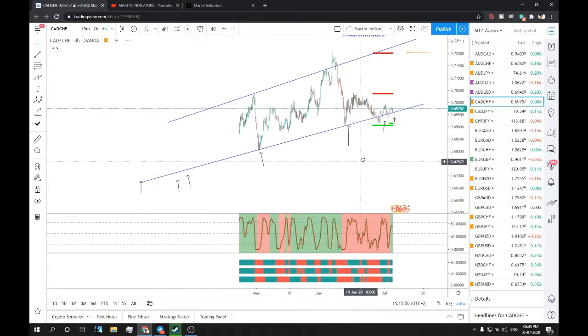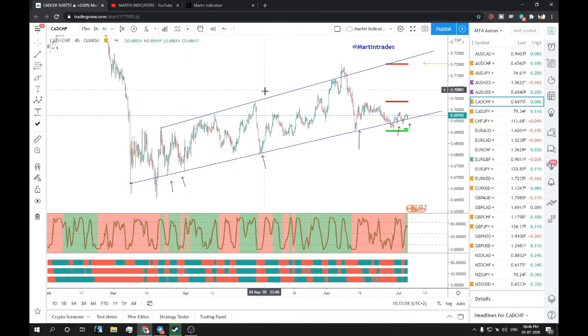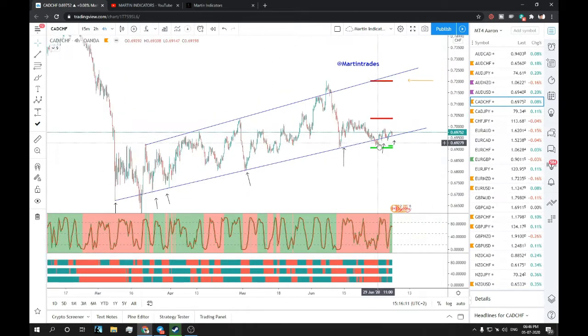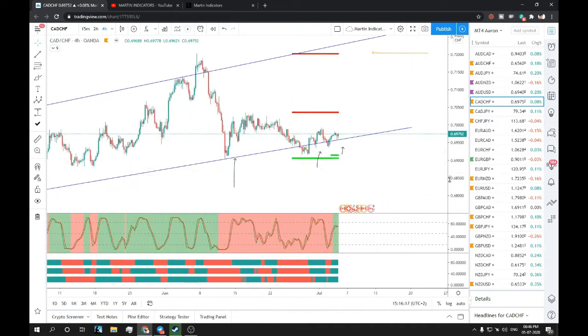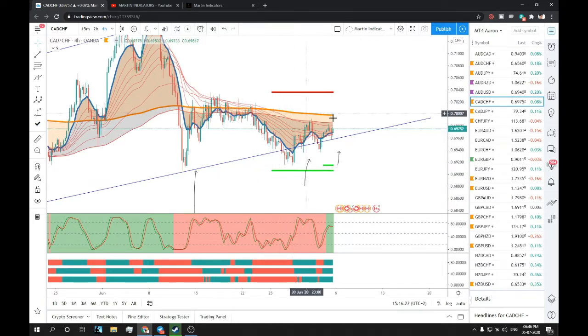So CAD/CHF, we can see it is being respected by this upward trend line, which is showing a bullish move, but not a good momentum though. It's just moving up sideways. You can see the price is respecting this supportive trend line, and here it tried to break down again, but it just ended up as a fake out, and then the price moved back, and now it's trading above this support trend line. If we talk about the momentum, the momentum is bearish right now.